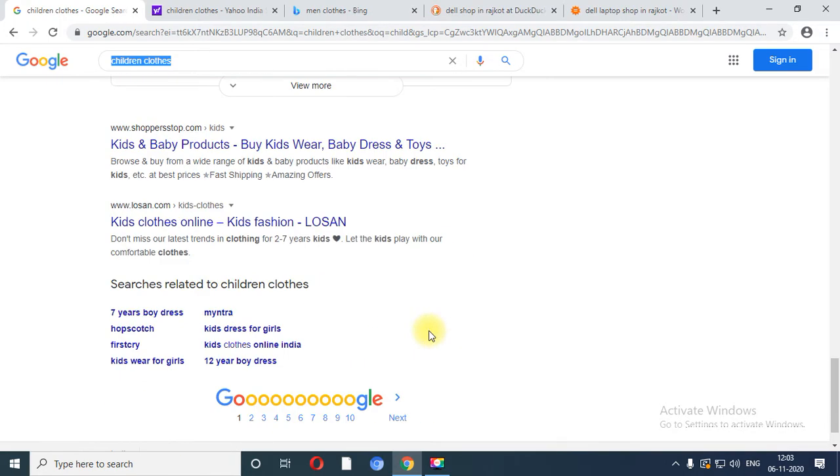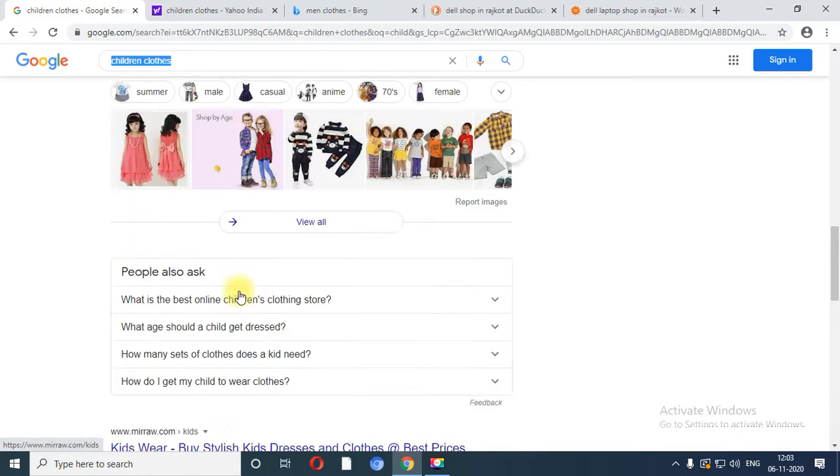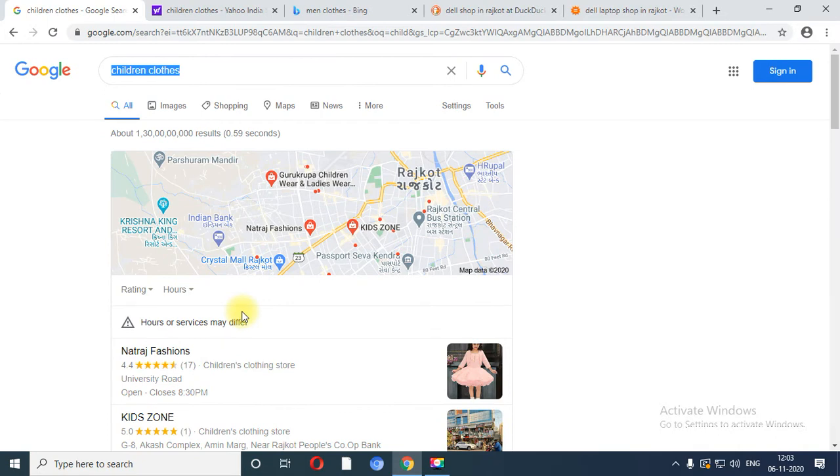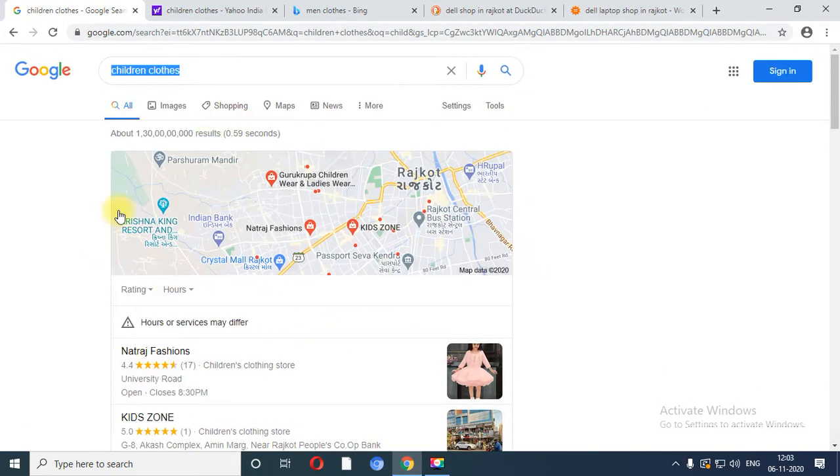Then again you have the list of related search terms through which people visit for a particular keyword. And over here Google shows the links of 10 pages, and each page contains approximately 10 different websites. So over here you can get from the map also.